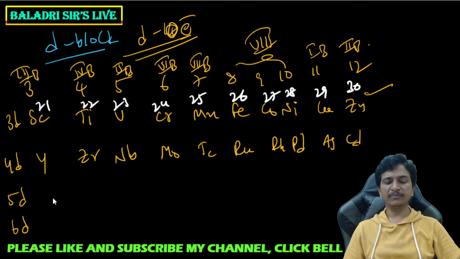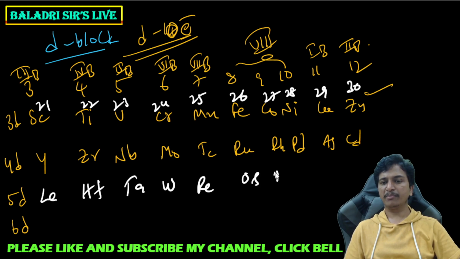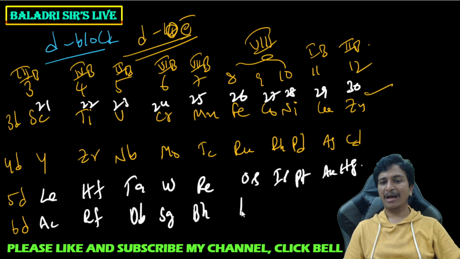Now 5d series elements are lanthanum, hafnium, tantalum, tungsten, rhenium, osmium, iridium, platinum, gold, mercury. And 6d series elements you can take actinium, rutherfordium, dubnium, seaborgium, bohrium, hassium, meitnerium, darmstadtium, roentgenium and copernicium. These are the elements.